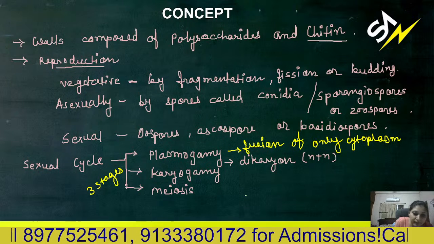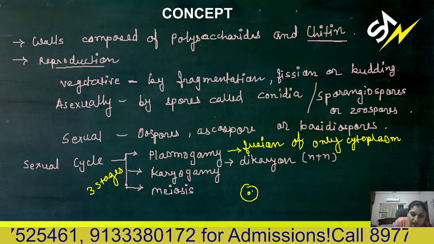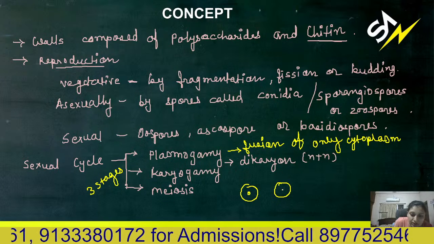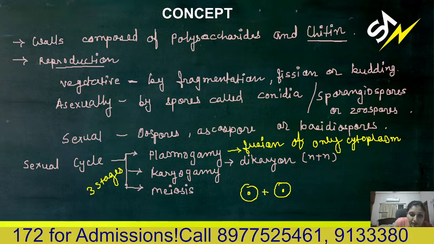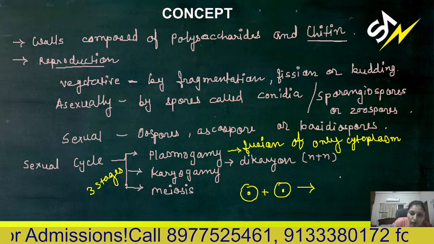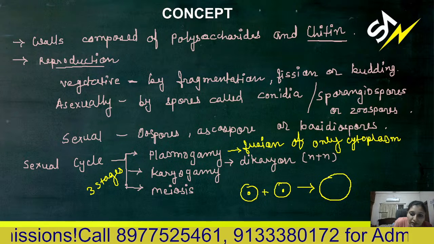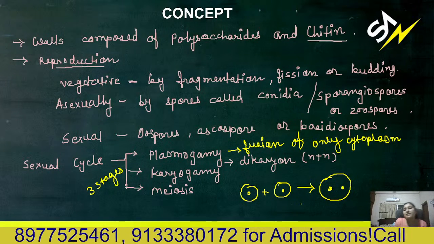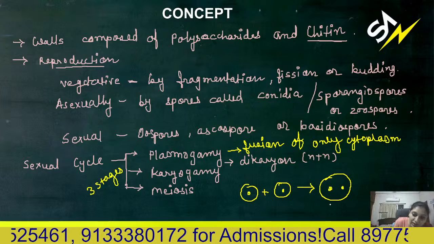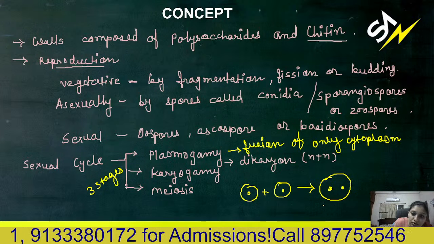For example, these are two cells, two cells of gametes, you can say. So these cells or gametes will undergo fusion. First, only the cytoplasm of these cells will fuse and the nucleus will remain separated. In this stage, you can observe two nuclei in one cell.